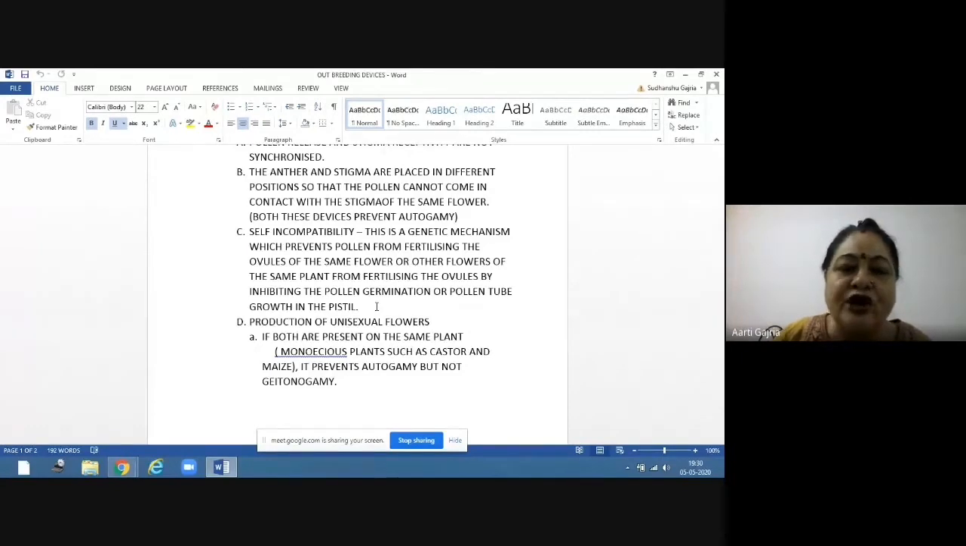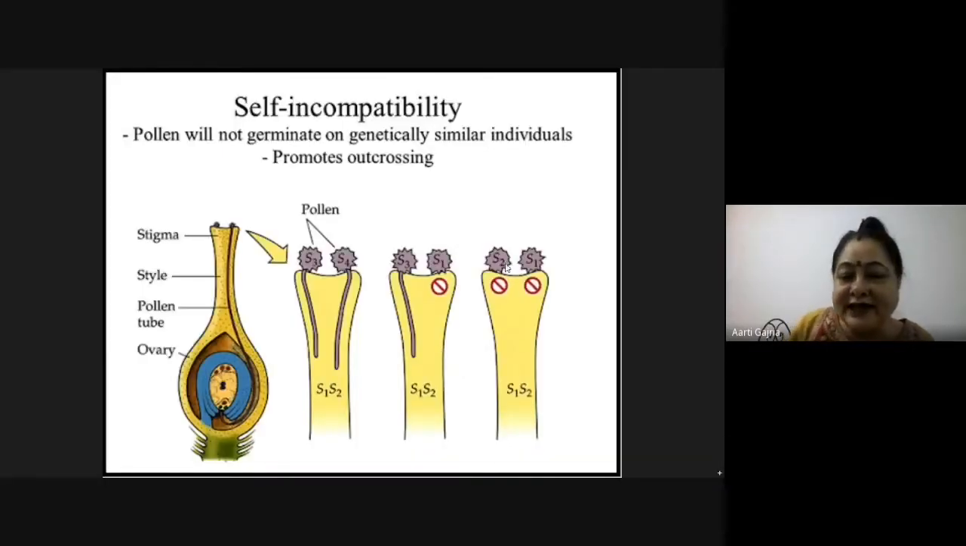So that is called self-incompatibility. I will show you a diagram. Today I have saved a very good diagram for you. Now this is S2 and S1. Both are not compatible and both cannot send their tube. Clear? So this is called self-incompatibility. Pollen will not germinate on genetically similar individuals, and this promotes outcrossing.